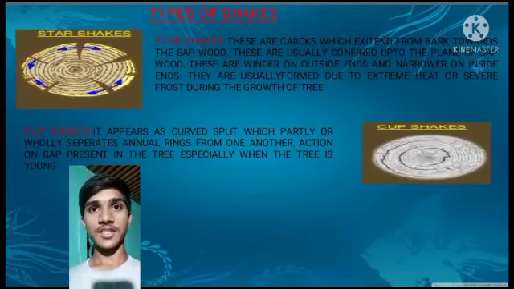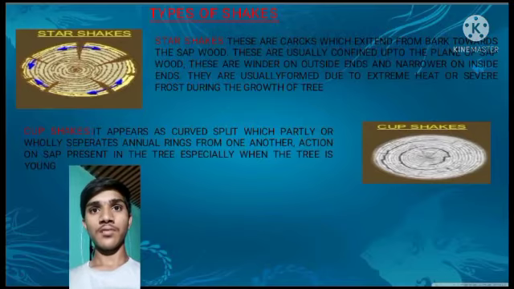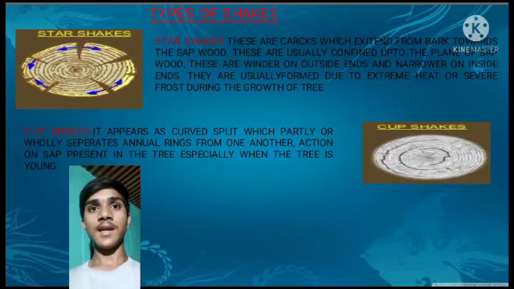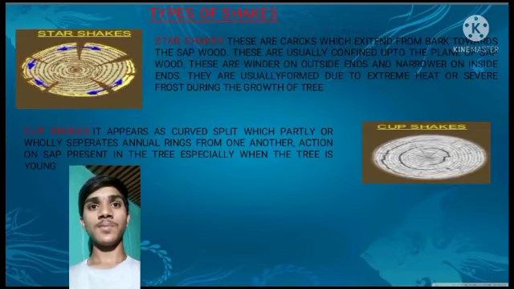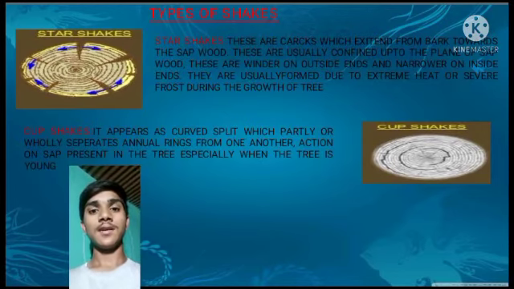Types of shakes. Star shakes, these are cracks which extend from bark towards its sapwood. These are usually confined up to the plane of sapwood. These are wider on outside ends and narrower on inside ends. They are usually formed due to extreme heat or severe frost during the growth of tree. Cup shake, it appears as a curved split which partly or wholly separates annual rings from one another. Action of sap present in the tree, especially when the tree is young.